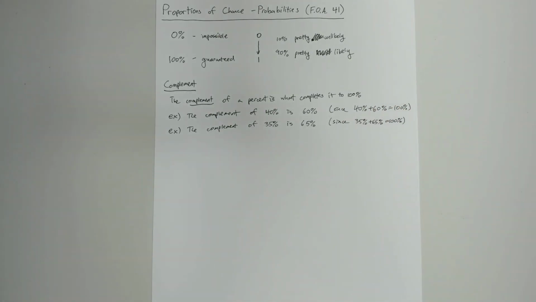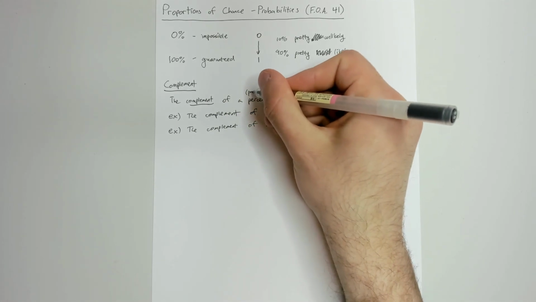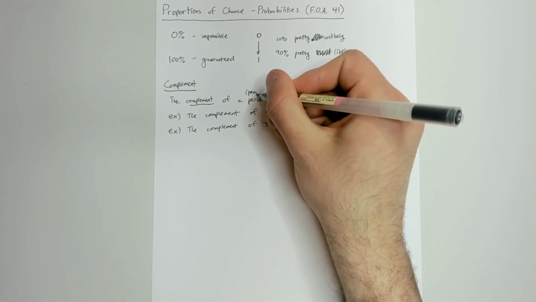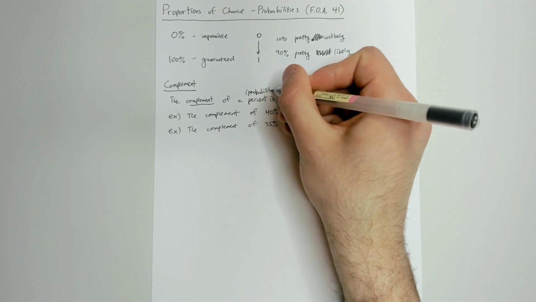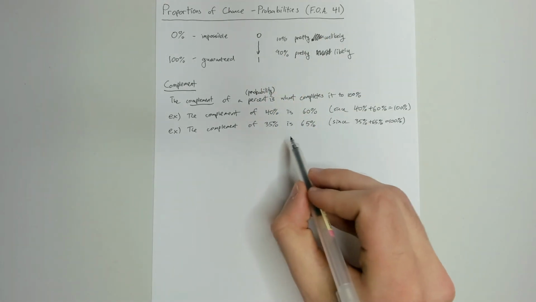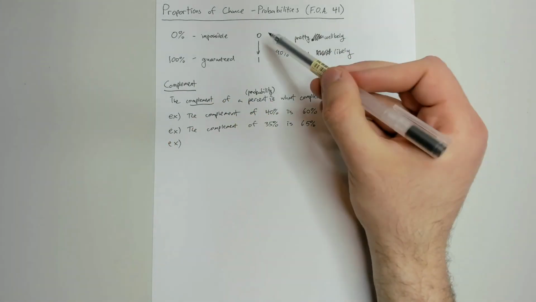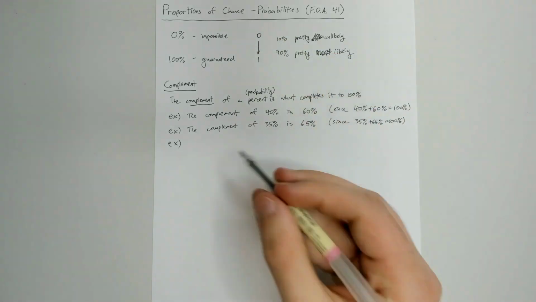And since we're thinking about probabilities as percents, we can also say this is the same thing as the complement of a probability as well. So if the probability is 40%, the complement is 60%. If the probability is 35%, the complement is 65%.